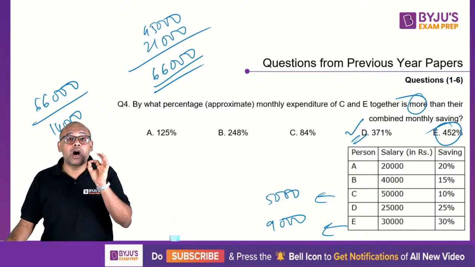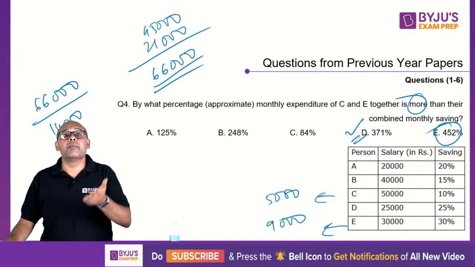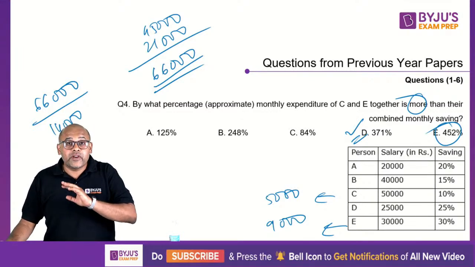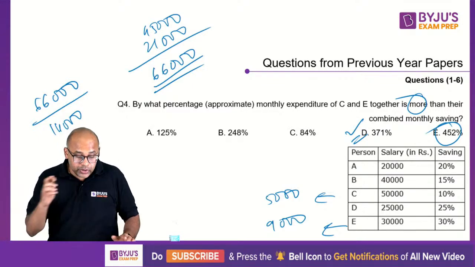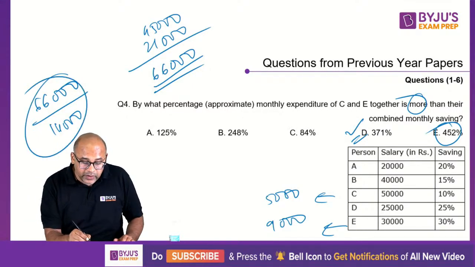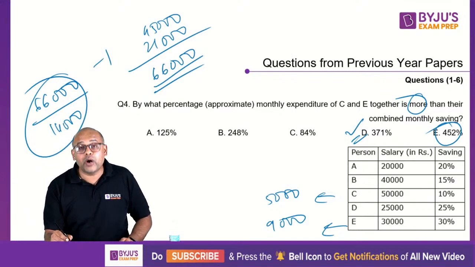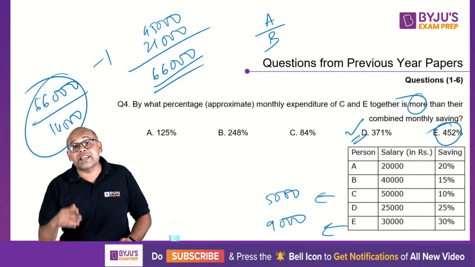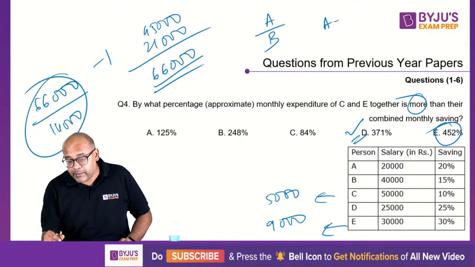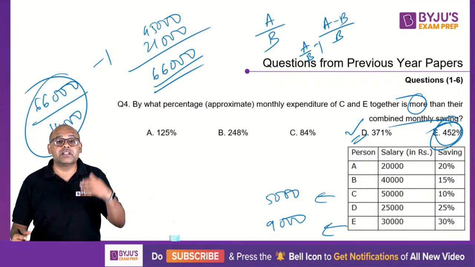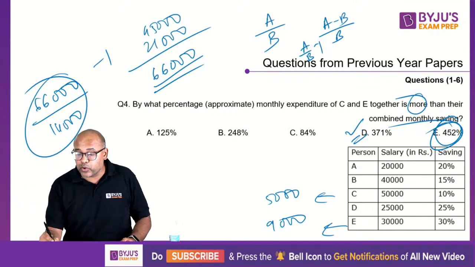But that is how many times is A as a percentage of B. When you talk about more, you have to subtract 1 from whatever answer you get. That's the difference, right? If I say how much is A as a percentage of B, the answer is A by B. How much is A more than B? Then it is A minus B by B, which is A by B minus 1. That is a trap. People went for this E because they just divided. They forgot that the word more is used.